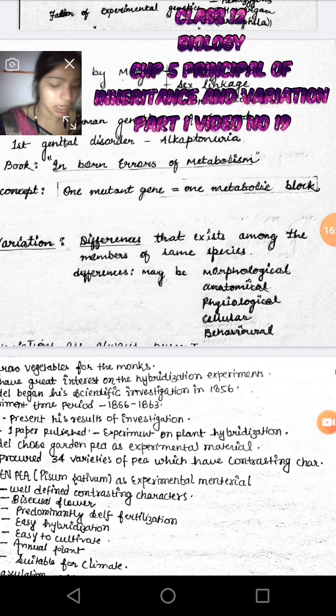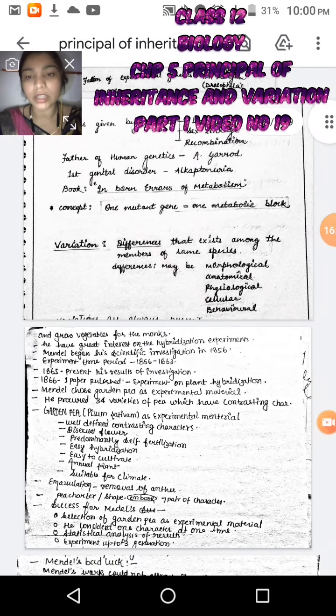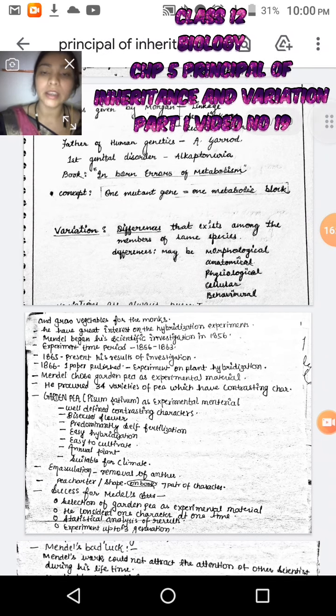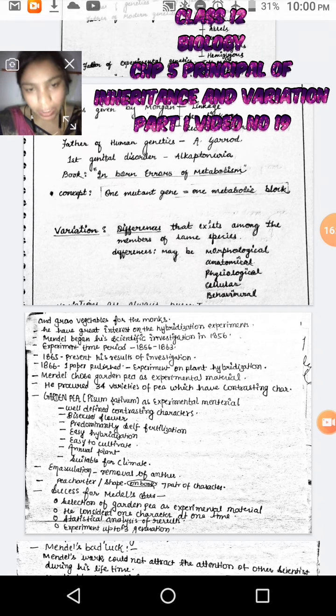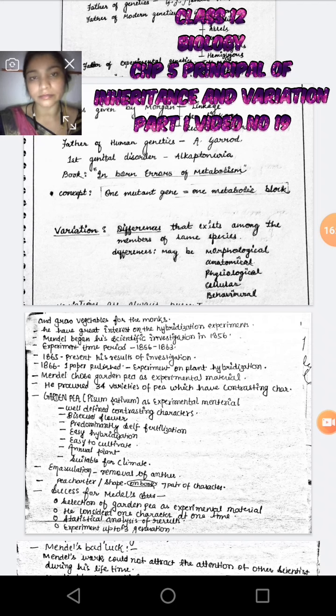In this chapter you will also see the one gene, one enzyme hypothesis. We will see all those things also. Okay, don't worry. This chapter is going to be very easy for you if you study and concentrate. Then only. Okay, come to the next point.